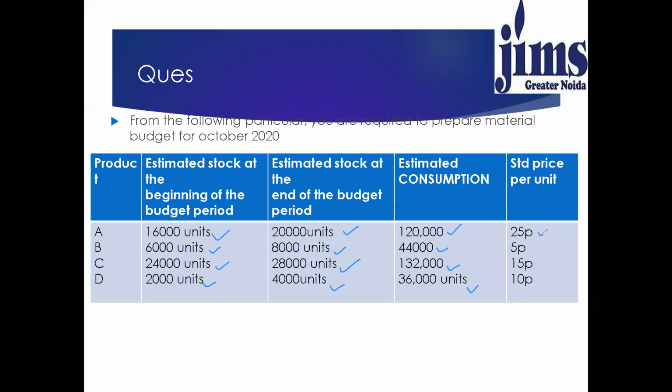For product A, 25 paisa, product B, 5 paisa, product C, 15 paisa, and product D, 10 paisa. Now, based on this information, we just have to put the values in the format and we can prepare the material budget. So let's see.